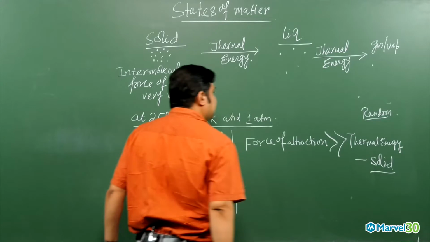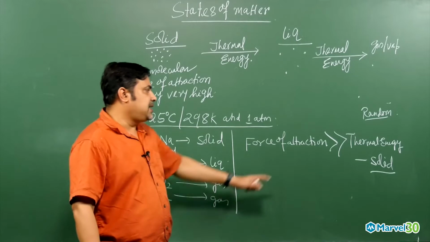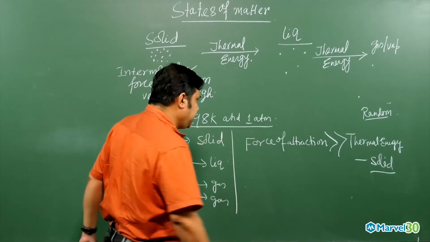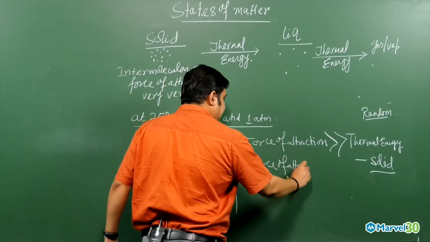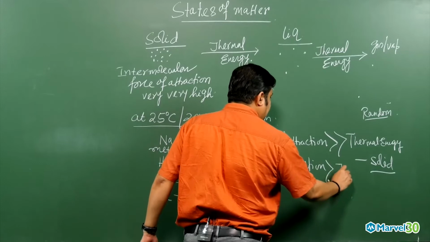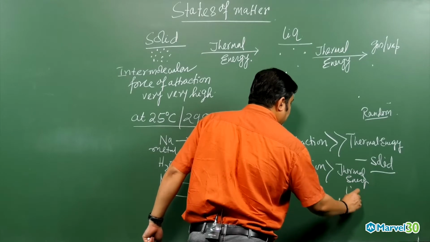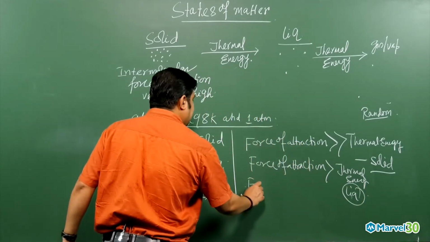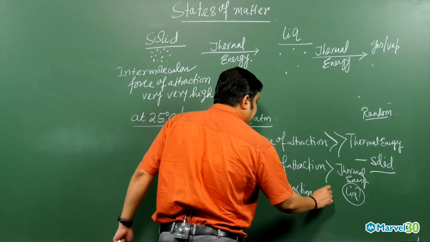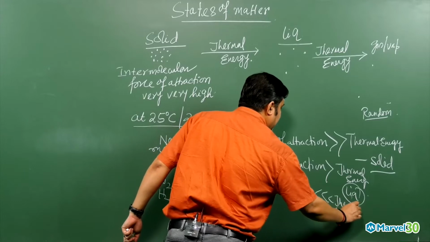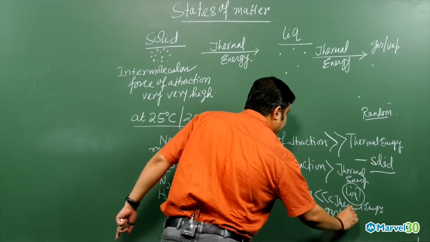When the force of attraction is very, very high, it will dominate over the thermal energy, then the state will be which state? Solid state. When the force of attraction only slightly dominates the thermal energy, then what will happen? The solid will be converted to what? Liquid state. And when the force of attraction is negligible, almost nil, and the thermal energy is very, very high, then we call it a gas or vapor state.